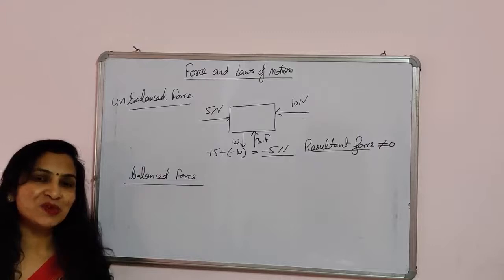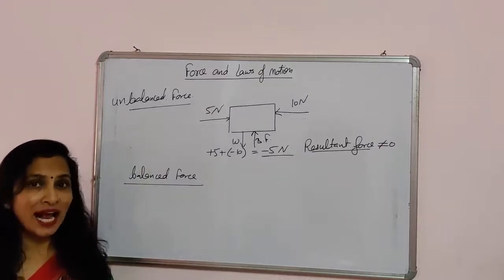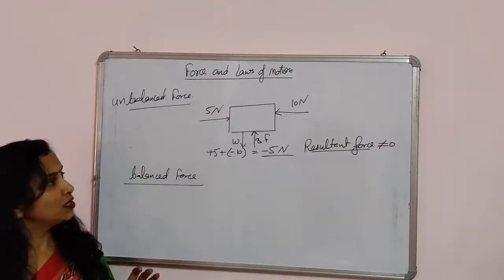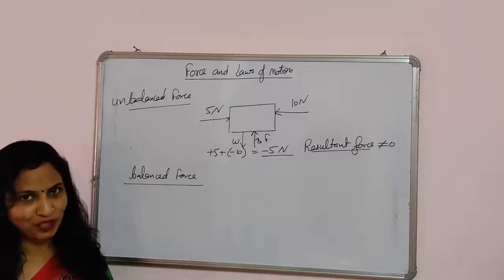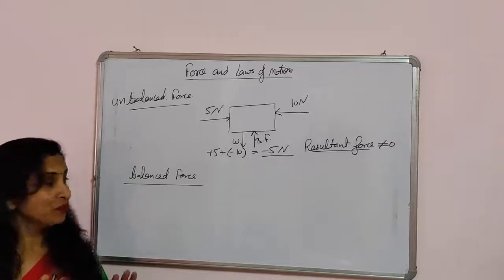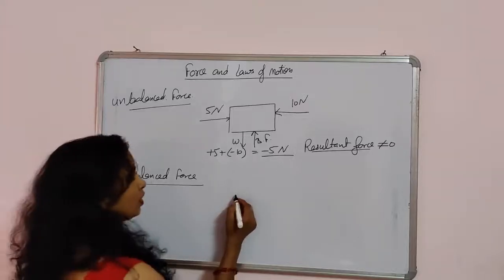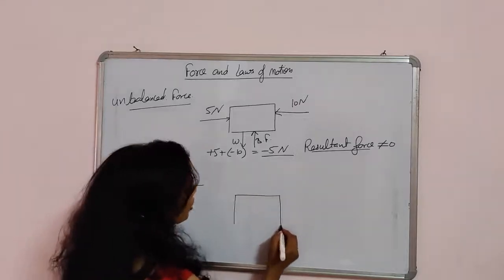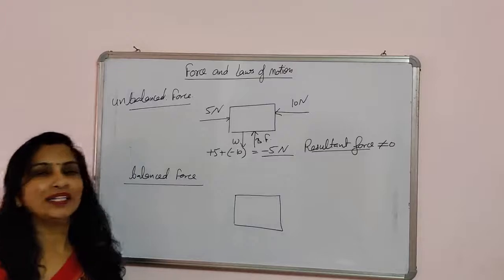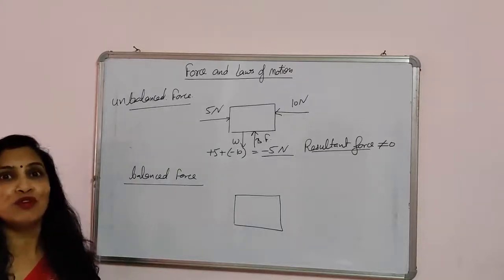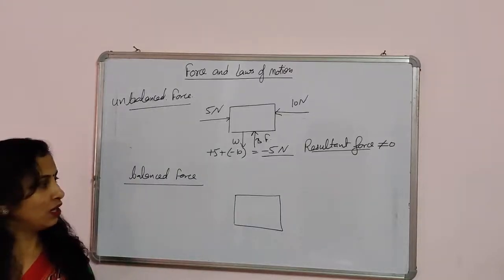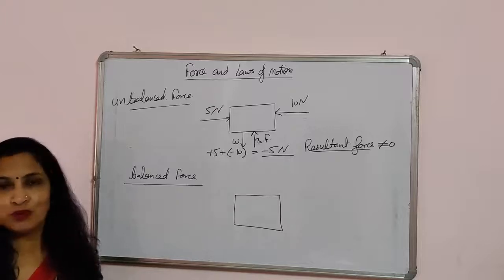And what about the balanced force? If the sum of all the forces acting on a body is 0, we will say that the force acting on this object is balanced force. So balanced force does not change the speed, does not move a stationary body, and cannot stop a moving body.